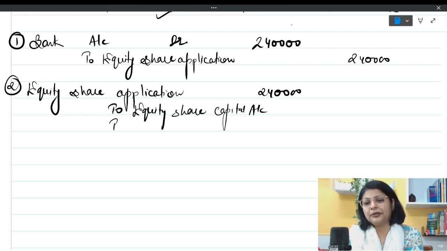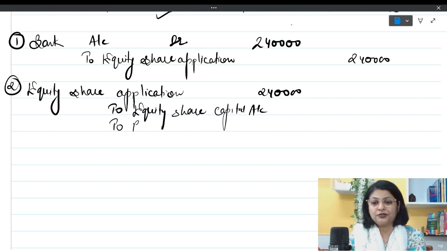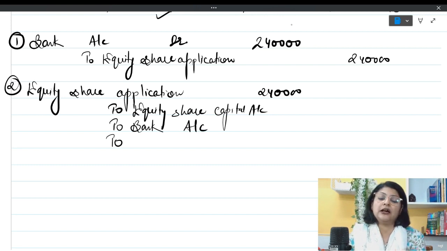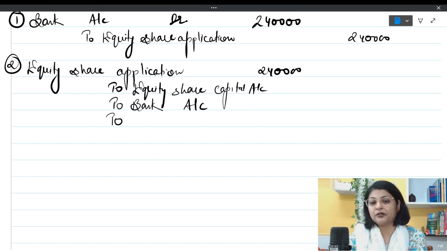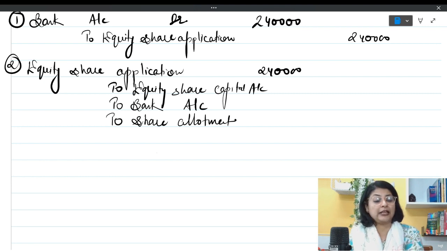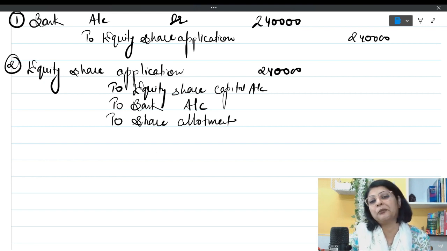Then the next thing is happening over here. We are refunding some money to the applicants to whom no shares are being allotted, so I'll write to bank. And in the same question, we are issuing the shares on a pro rata basis also. That is why some money will be adjusted on allotment also, so I have to write share allotment. So I have written 3 things on the credit side, and I have to tally my entry, meaning my debit side should match my credit side.